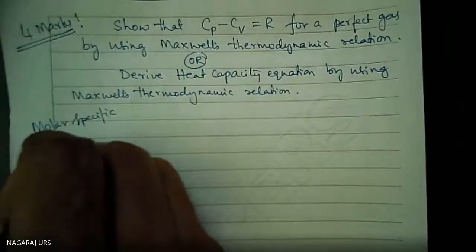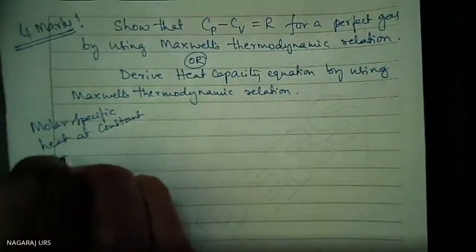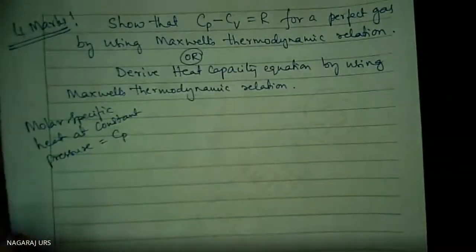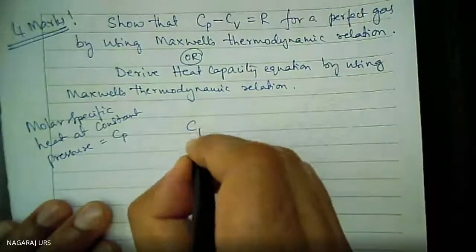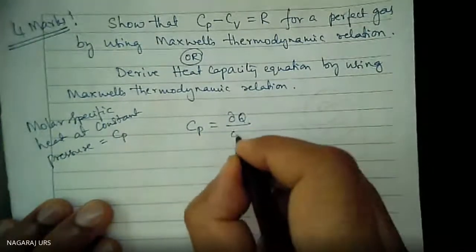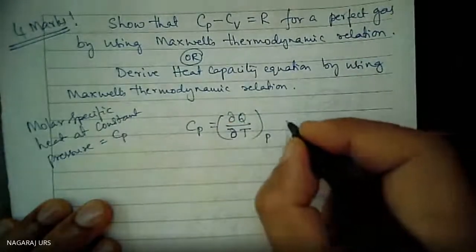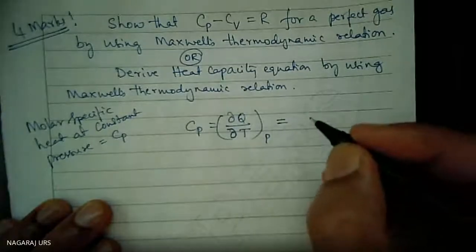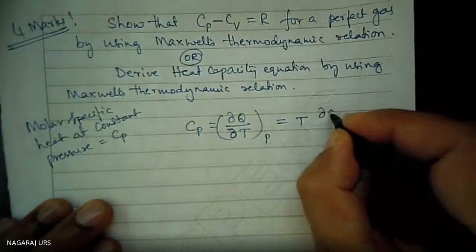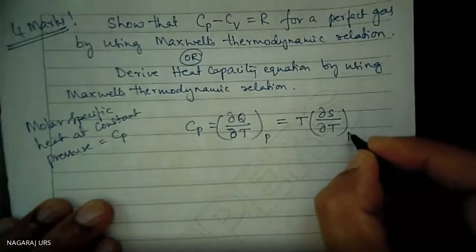Cp is equal to del Q divided by del T at constant pressure, is equal to T into del S by del T at constant pressure.